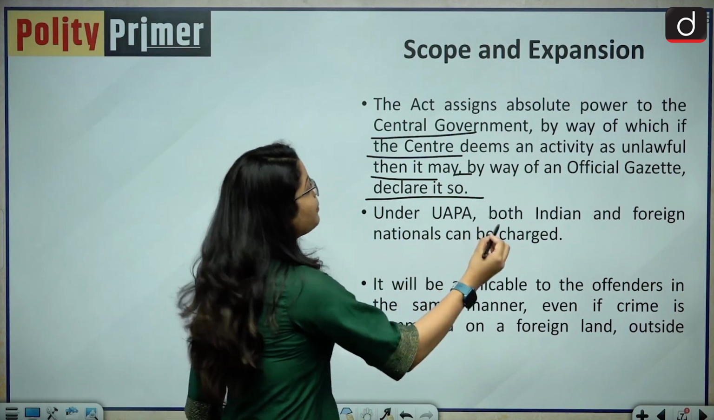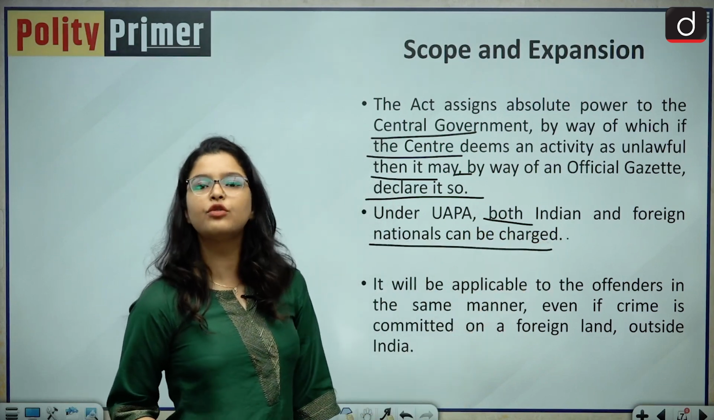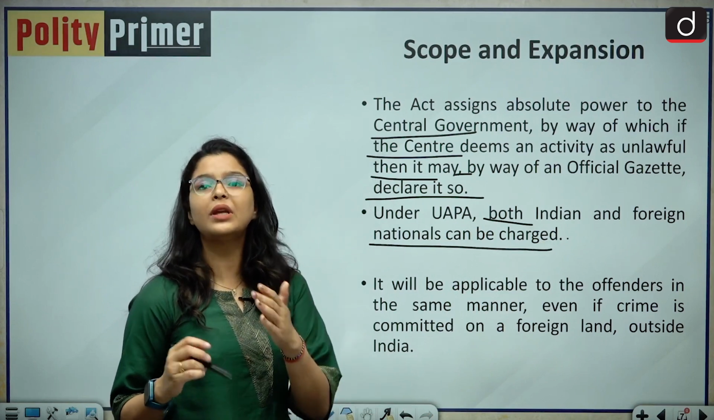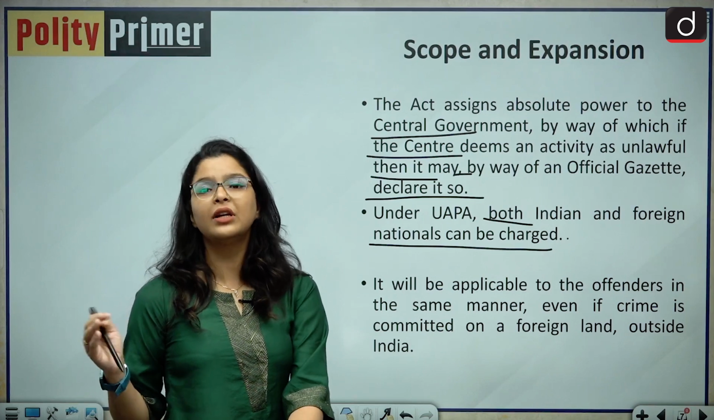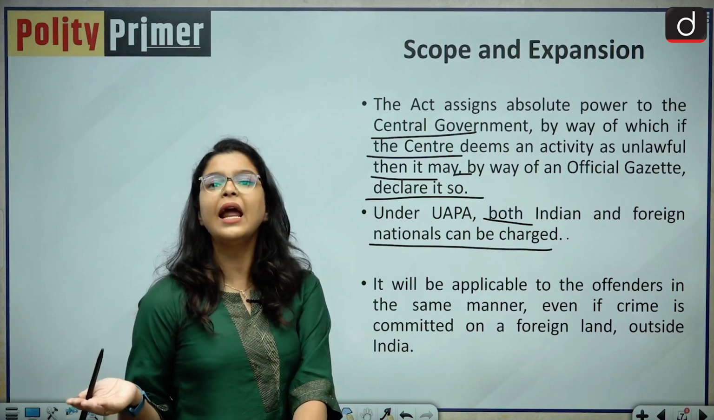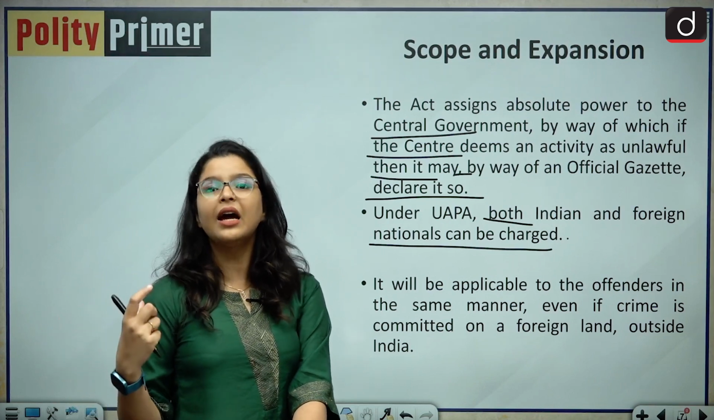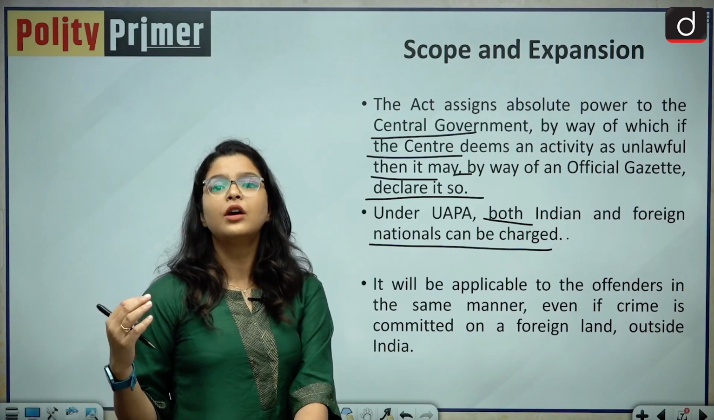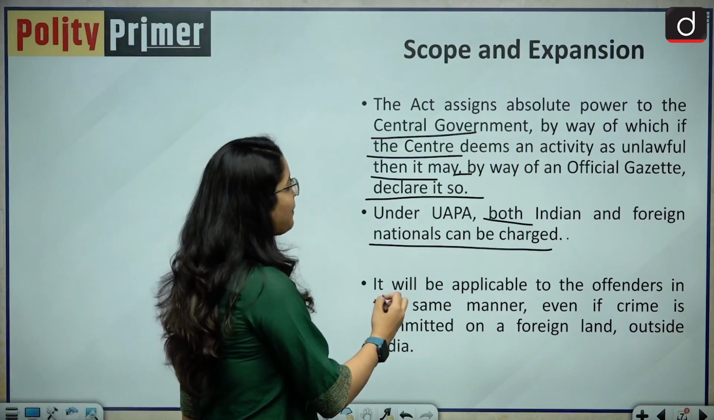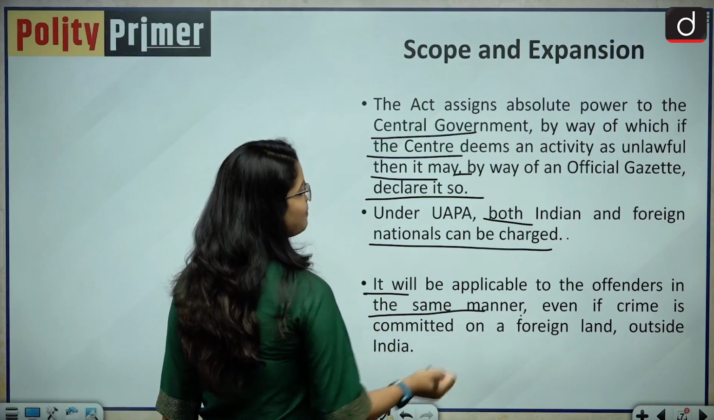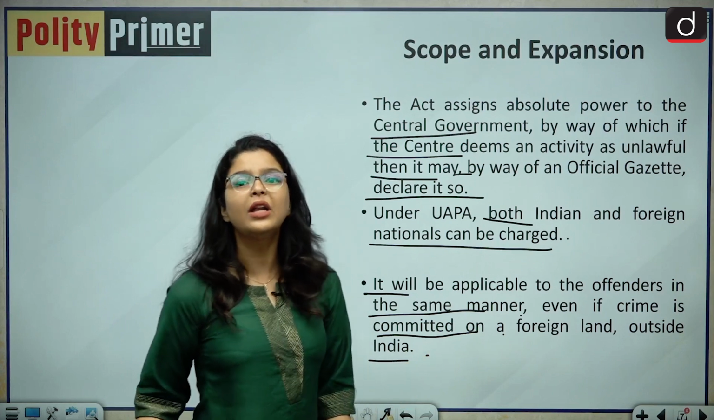Under UAPA, both Indian and foreign nationals can be charged. This is a unique provision of UAPA that it applies not only to Indian citizens, but also to foreign citizens. If foreign nationals are trying to commit any offense which has an impact on India, or are trying to commit an offense which promotes enmity or promotes terrorism in India, it will be applicable to the offenders in the same manner even if the crime is committed on foreign land outside India. So what does this mean?